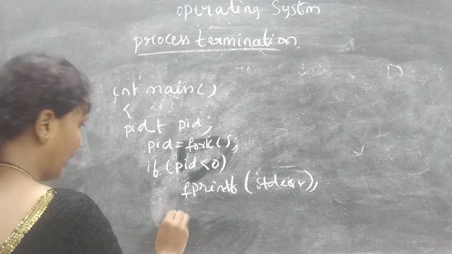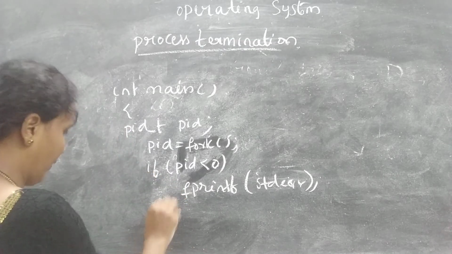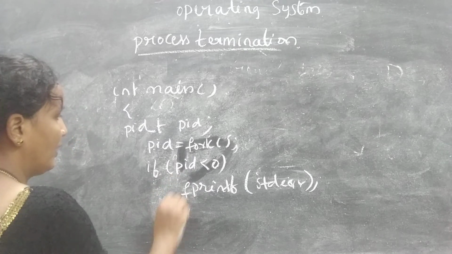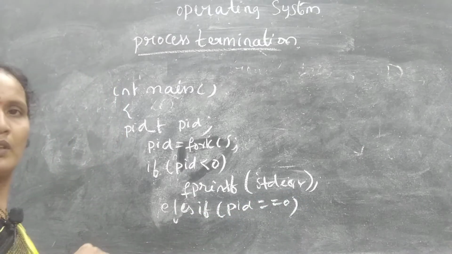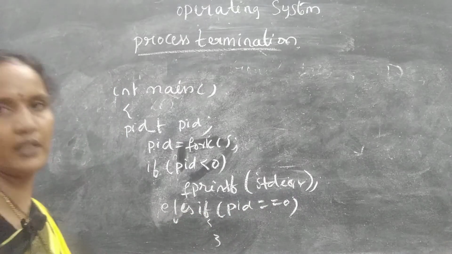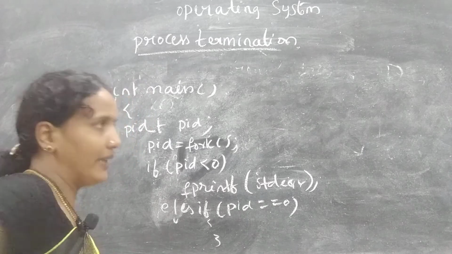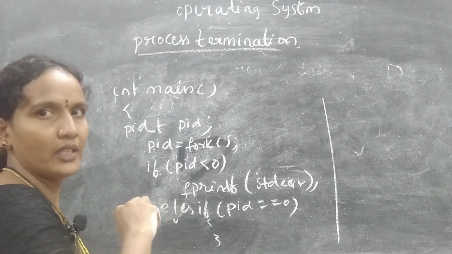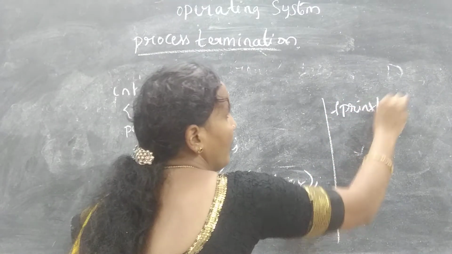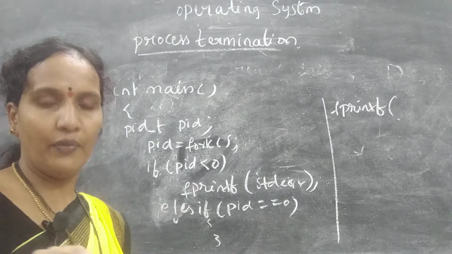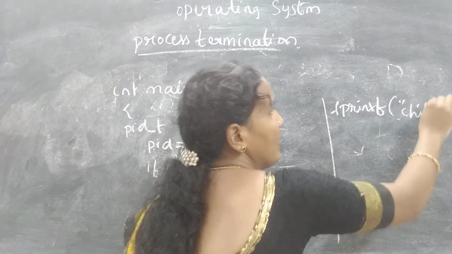The next one is else. Next, you can take else if pid equals 0. What does it mean? The child process is created. You can get the status of that. Now else, if these two conditions are not satisfied, then what happens? fprintf. If more child processes are there, then the child process is not completed.